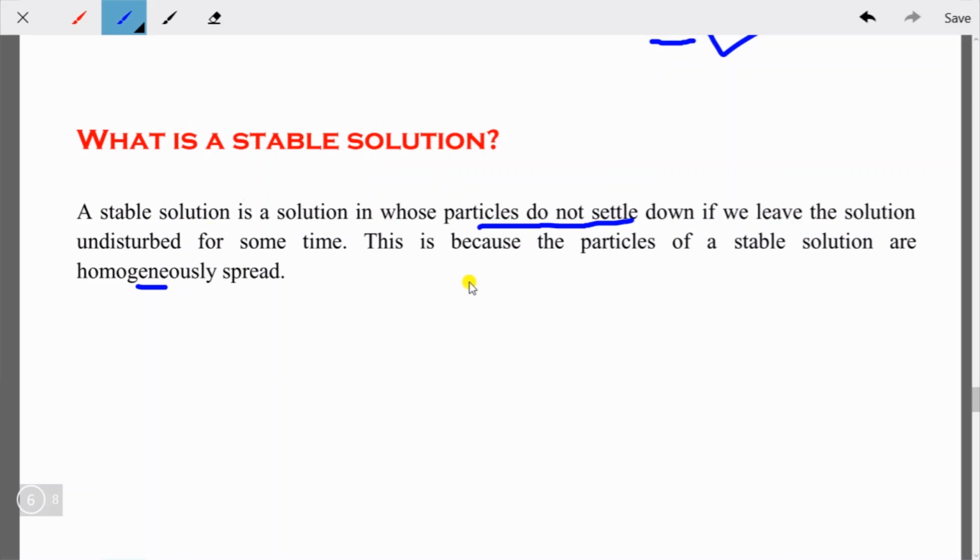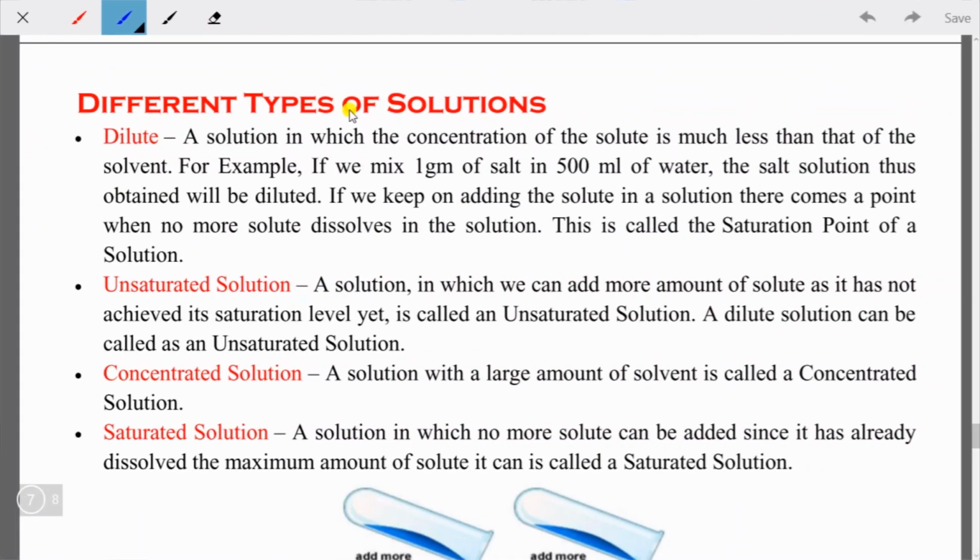Let's see what we have next. Students, the next very important topic is different types of solutions. We have understood what a solution is and what the properties of a solution are, but the most important thing here is that there are different types of solutions. First will be the dilute solution. A solution in which the concentration of the solute is much less than that of the solvent.